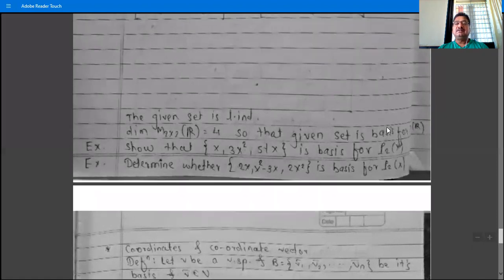So what is the dimension of P2x? P2x is the vector space of all polynomials of degree less than or equal to 2. So this is the basis. This set contains 3 vectors, x, 3x square and 5 plus x, so the dimension of P2x is 3.